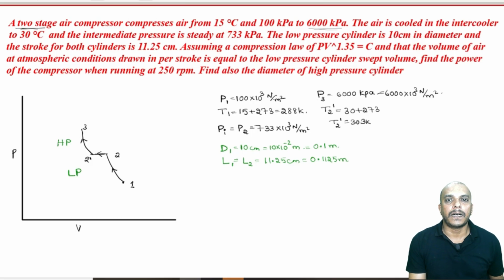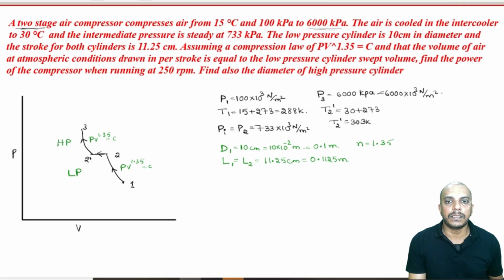Assuming a compression PV power 1.35, so n is given to us, PV power 1.35 is equal to constant.